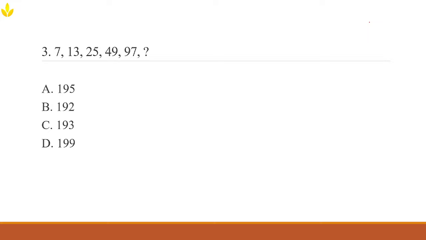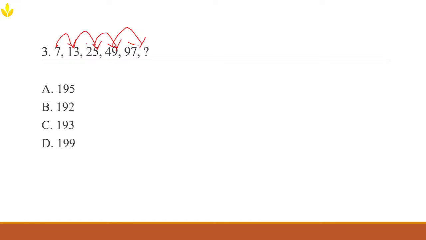I know what you're thinking. Actually, I can read your minds. You might be thinking that they're doubling the numbers, but not quite. Let's analyze the pattern and break it down step by step. Yes, you're almost there. If your gut feeling says that they might be doubling the number, yes, they might be, but not exactly. Look at that: they're writing 7, then 13, and then 25, and then 49, and then 97.